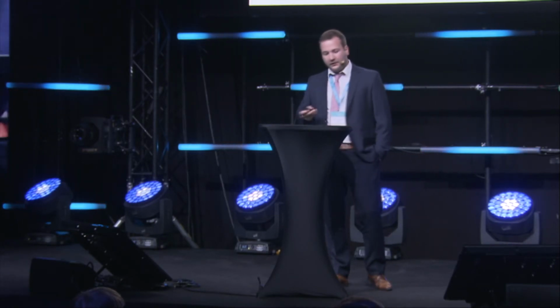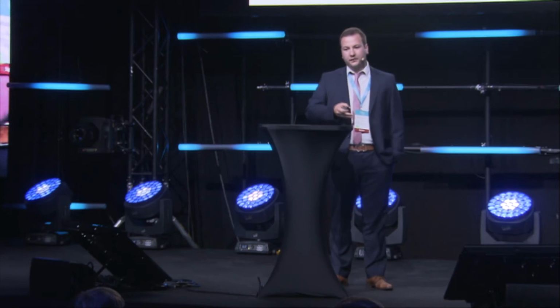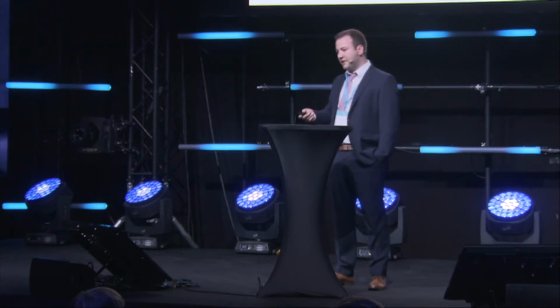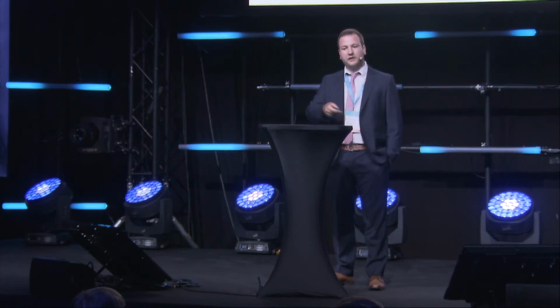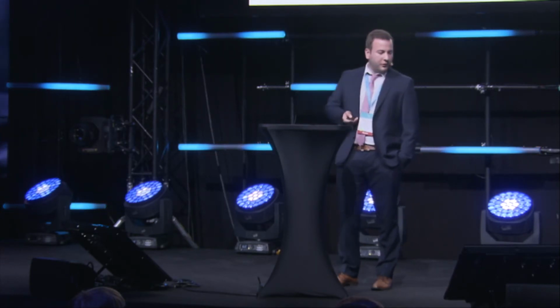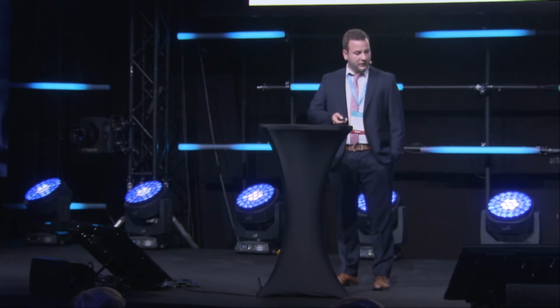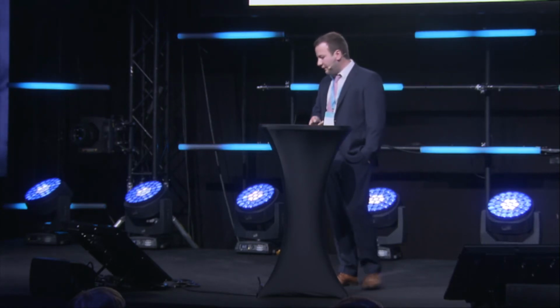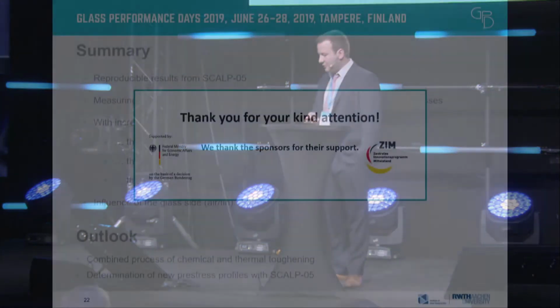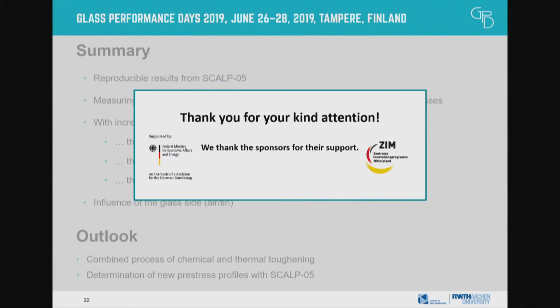But when we take the parabola of the thermally toughened glass and the curve of the chemically toughened glass and combine them by first chemically toughening them and then heat toughening them, we maybe achieve a more positive curve. Yeah. So I will have to thank our sponsors and you too for the kind attention, and I'm open for questions.